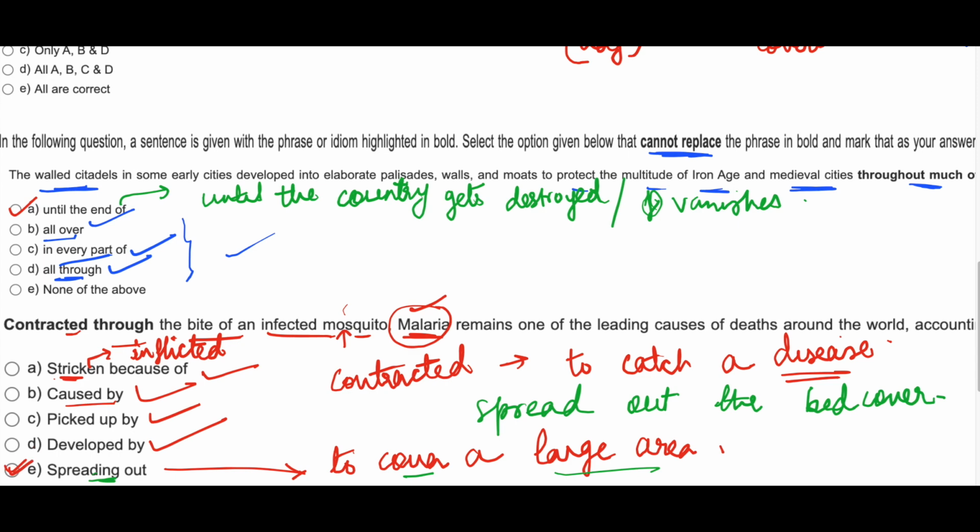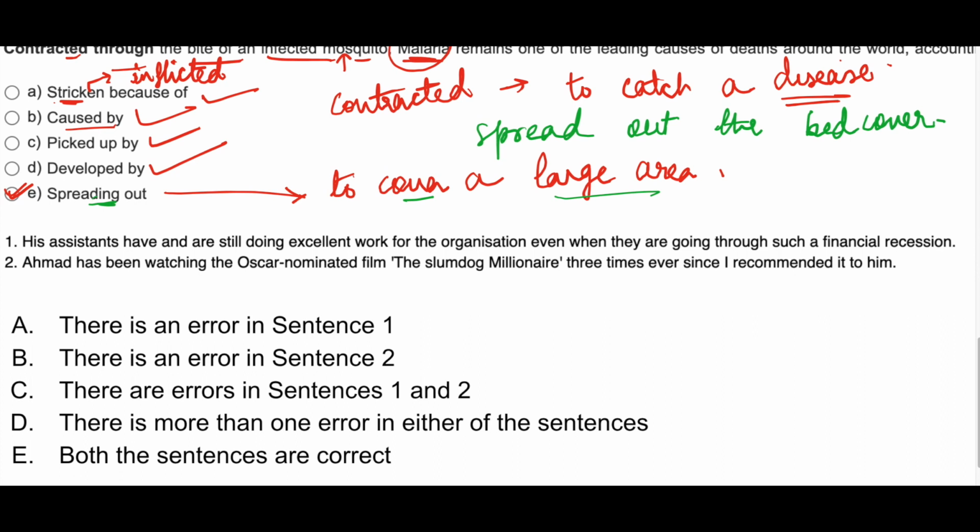Okay. Next question. His assistants have and are still doing excellent work for the organization even when they are going through such a financial recession. His assistants have. So you know after have you have to use V3. But what do you have here? Here you have ing. So here you need V3. His assistants have done and are still doing excellent work. Work is a noun and excellent is an adjective. Excellent work for whom? For the organization even when they are.